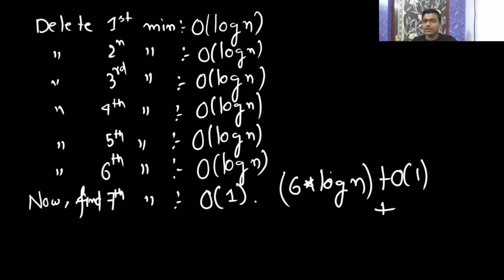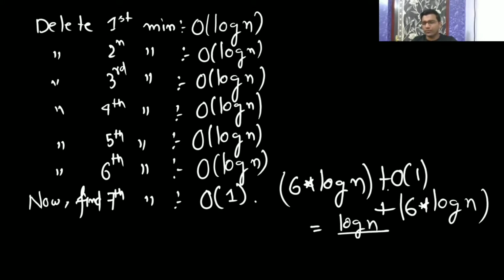Now you want to insert these six elements again that you have deleted, because you found the minimum. Insertion is also going to take log n, because a constant is not going to affect anything. You are going to get 6 log n plus 6 log n, which means 12 log n, which is going to be big O of log n.